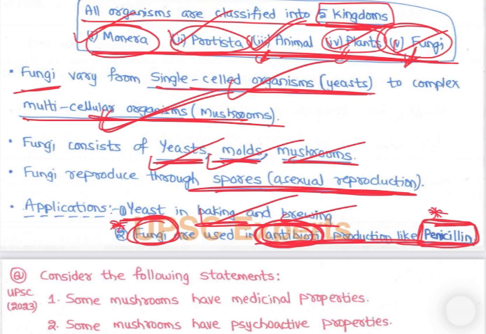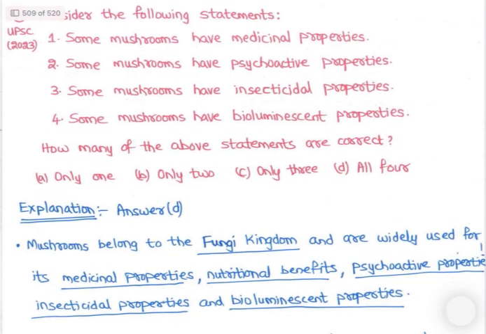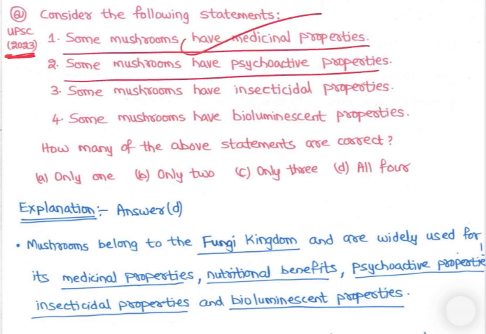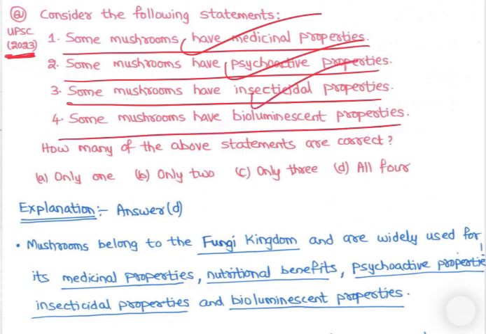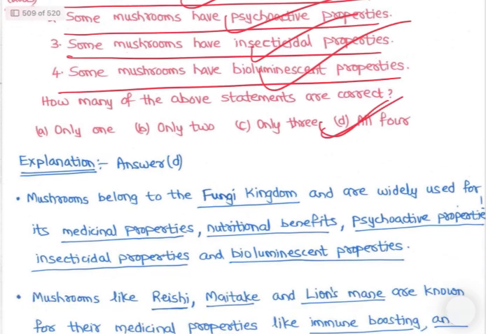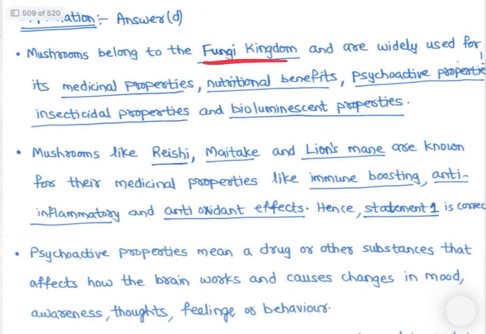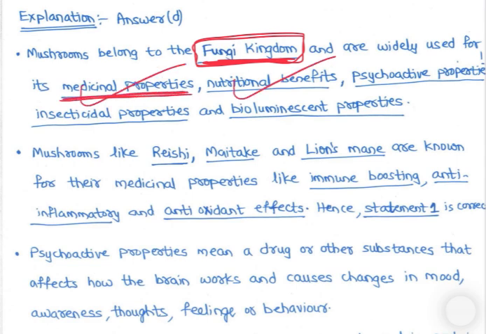Okay. Then let's look at another question on mushrooms asked in 2023. Some mushrooms have medicinal properties, some have psychoactive properties, some have insecticidal properties, some have bioluminescent properties. So all 4 are correct. Mushrooms have many species, and some or other has all these features. So mushrooms belong to the fungi kingdom; remember that mushrooms are fungi, and are widely used for their medicinal properties, nutritional benefits, psychoactive properties, insecticidal properties, and bioluminescent properties.